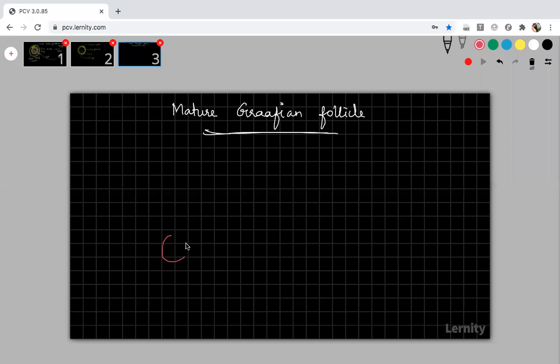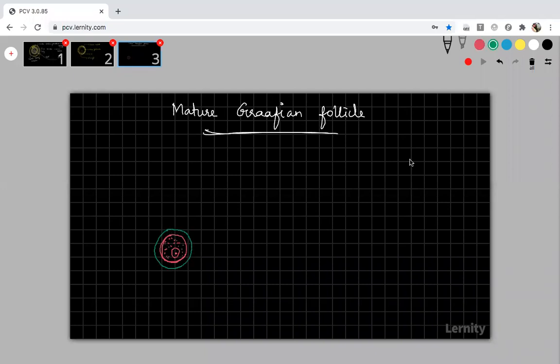This is your Graafian follicle. Inside the Graafian follicle, this is the primary oocyte, not the secondary oocyte. This is before rupturing, before ovulation, before the maturation, that is, before meiosis 1 is completed, and the Graafian follicle will look like this. Surrounding this there will be the vitelline membrane, which is called the zona pellucida layer.